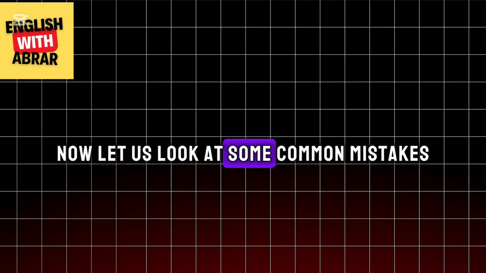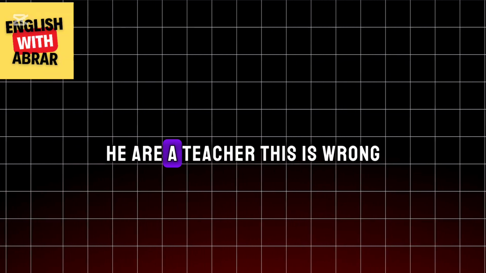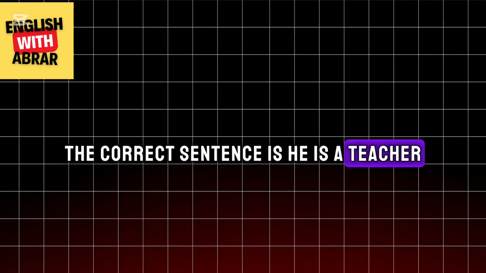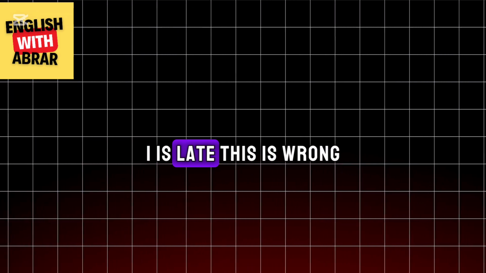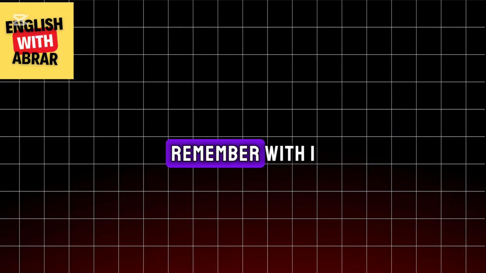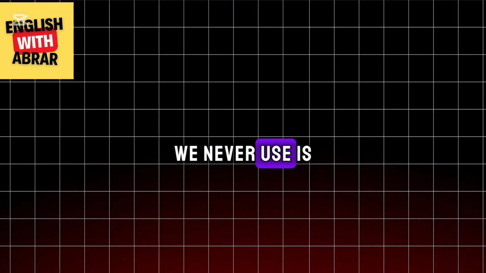Now let us look at some common mistakes. He are a teacher. This is wrong. The correct sentence is, he is a teacher. I is late. This is wrong. The correct sentence is, I am late. Remember, with I, we never use is.